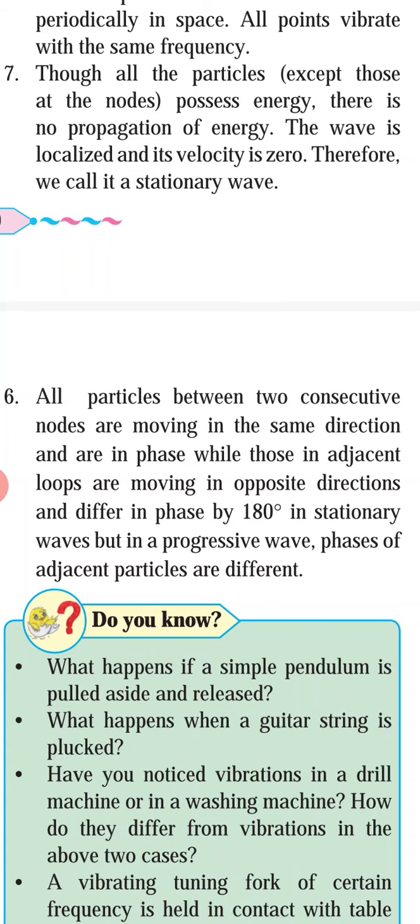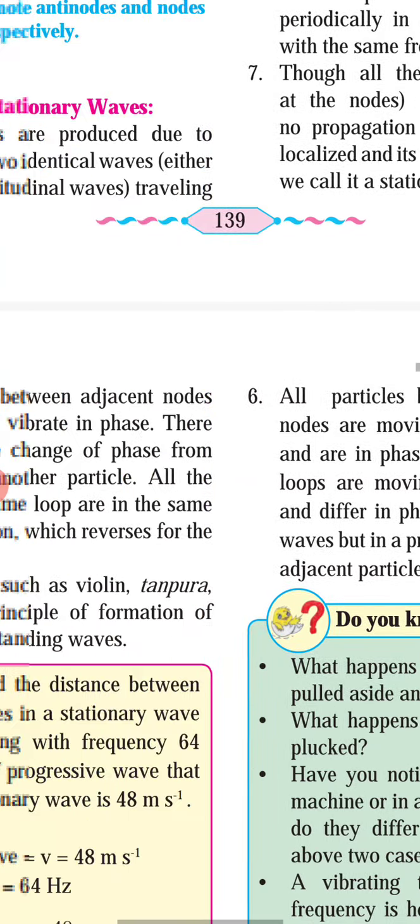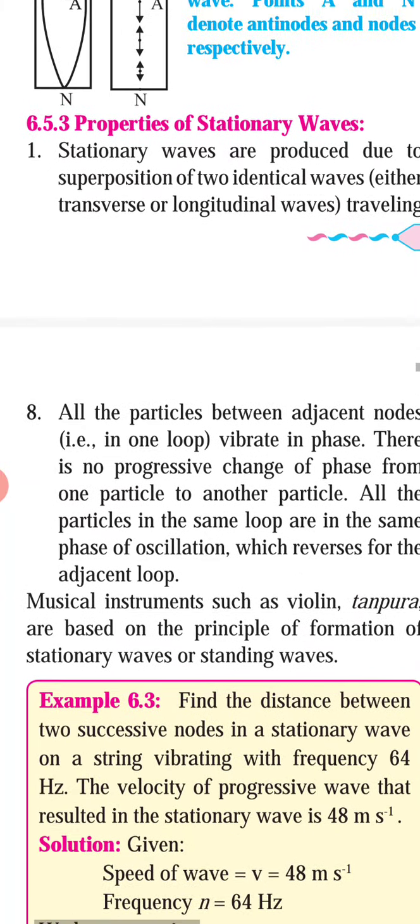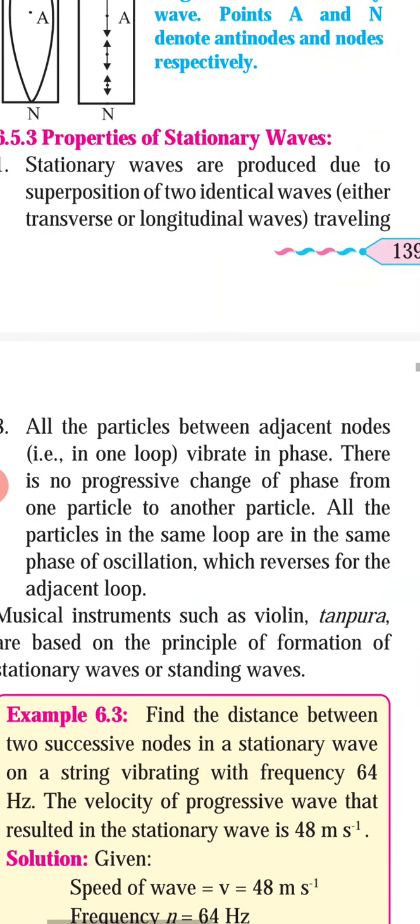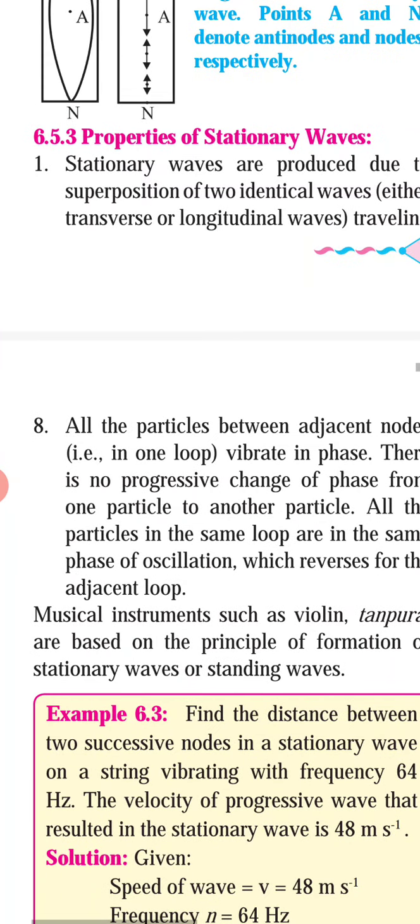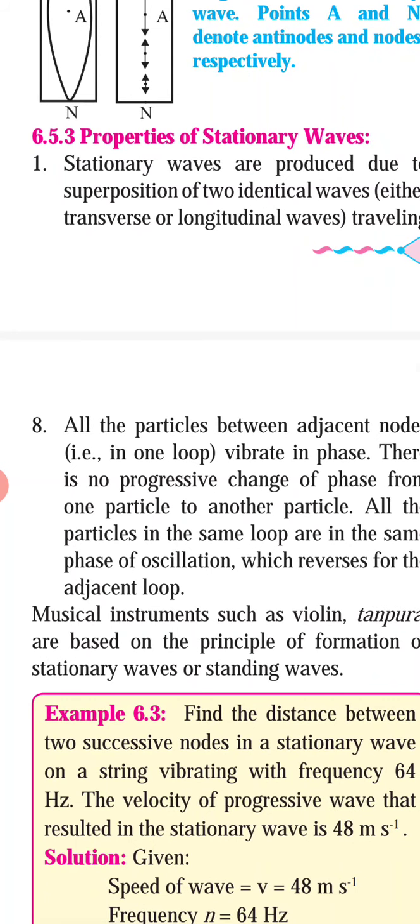And all the particles between the adjacent nodes vibrate in phase. There is a progressive change of phase from one particle to another particle. So all the particles in the same loop are in the same phase of oscillation, which reverses for the adjacent loop. Okay, so these are properties of stationary waves.